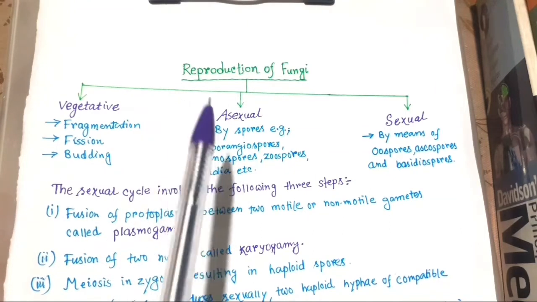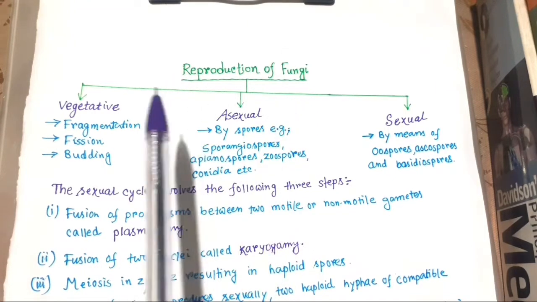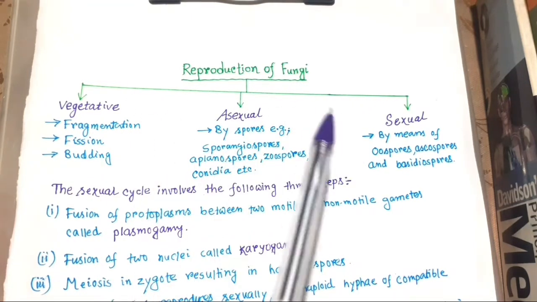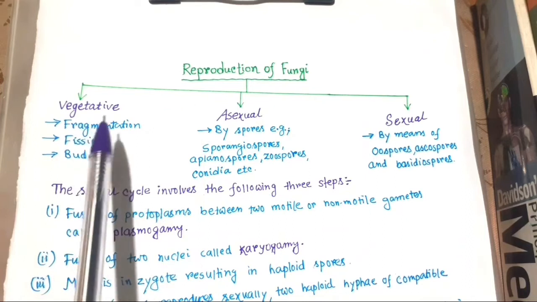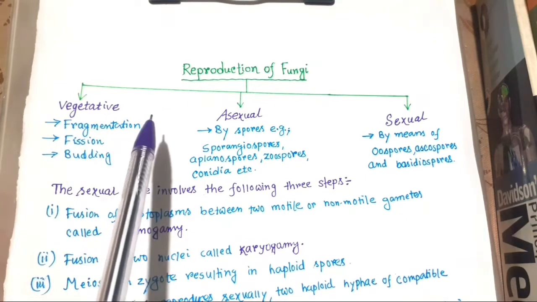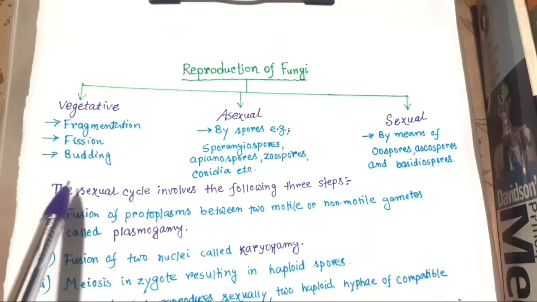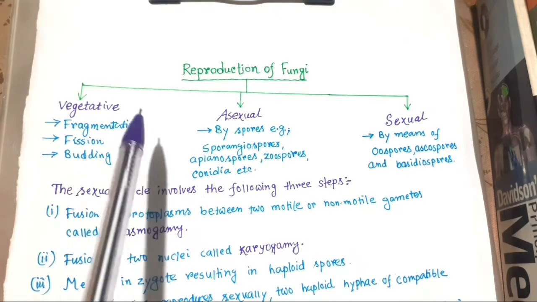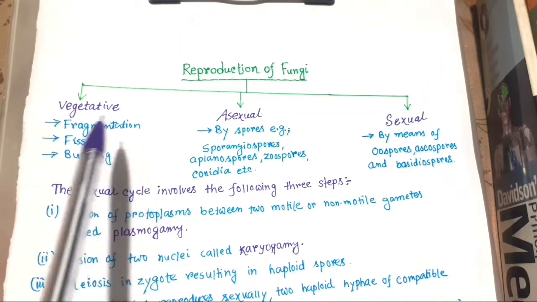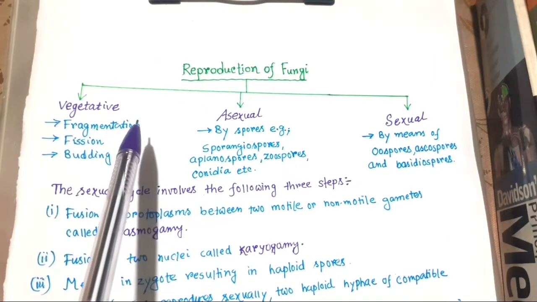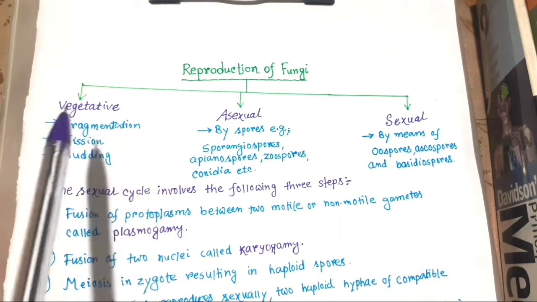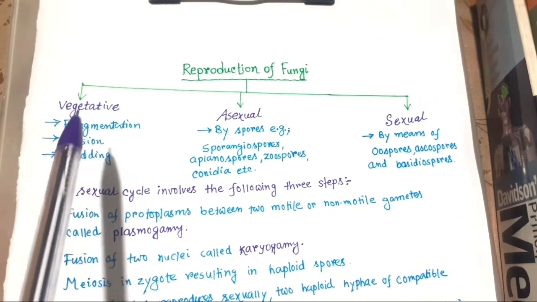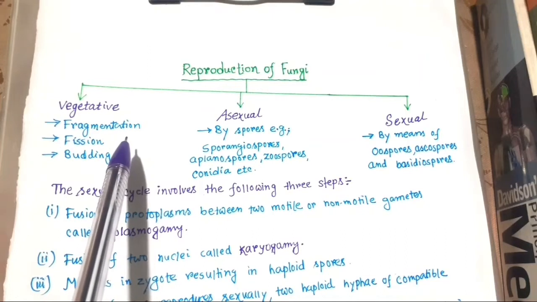So now we are discussing reproduction of fungi. There are three methods: vegetative, asexual and sexual. Vegetative is by means of fragmentation, fission and budding. Now, what is the difference between fragmentation and fission? In fragmentation, the organism is multicellular, and in fission, the organism is unicellular.